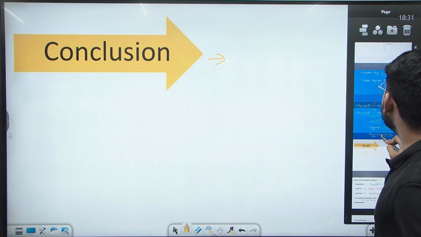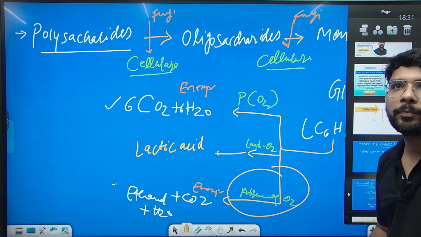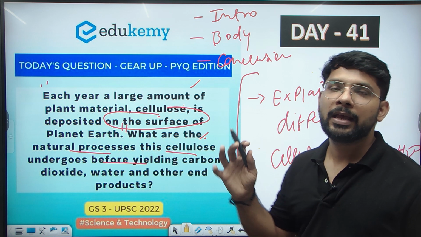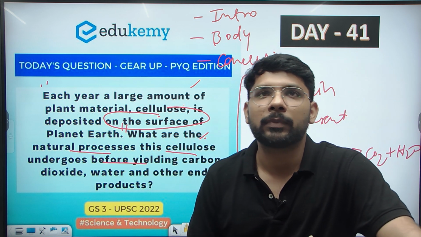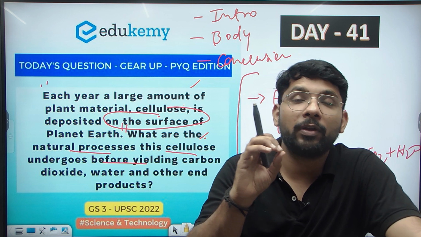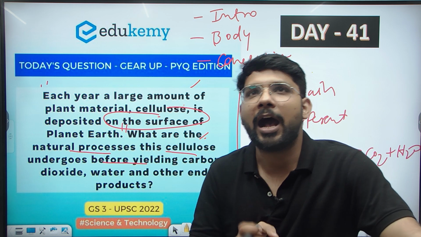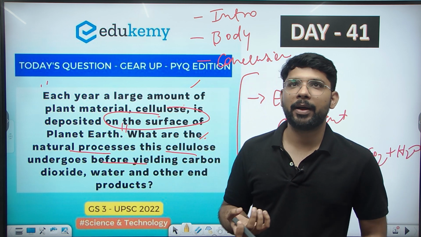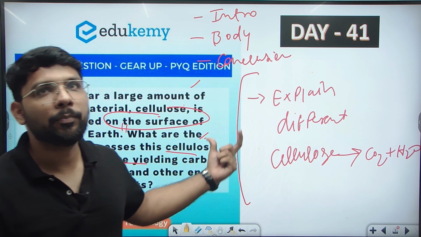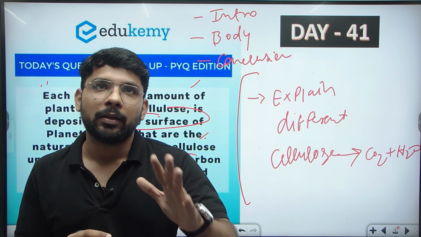If you find this kind of question, you can form this kind of diagram also. So the question is about the cellulase. We discussed what exactly the question demands. If you are regularly attending these sessions, then you will find there is a specific way to break down the question: how we can complete the question demand, what is required in the introduction, what is required in the body part, and how we can break the body part into multiple parts and write the answer.